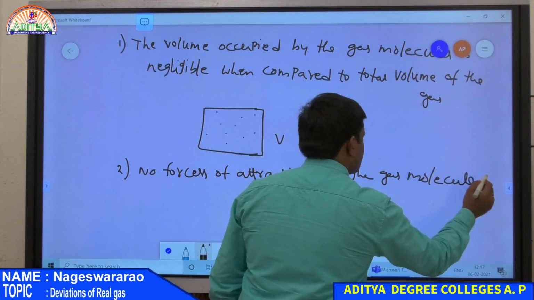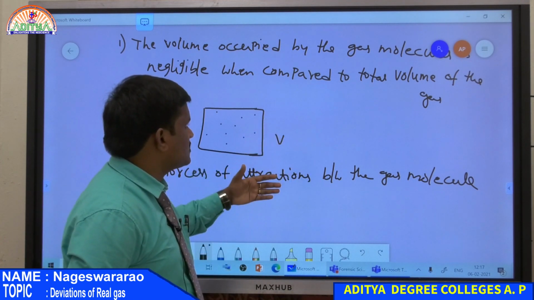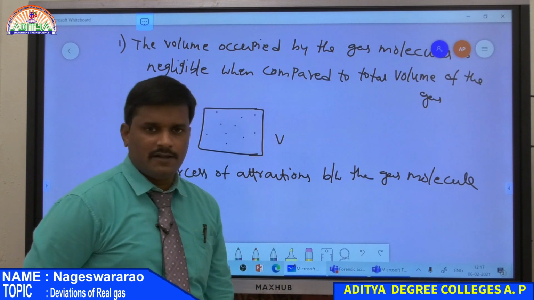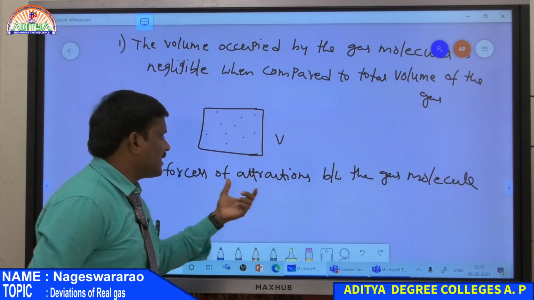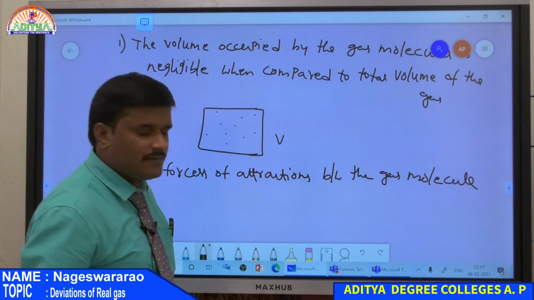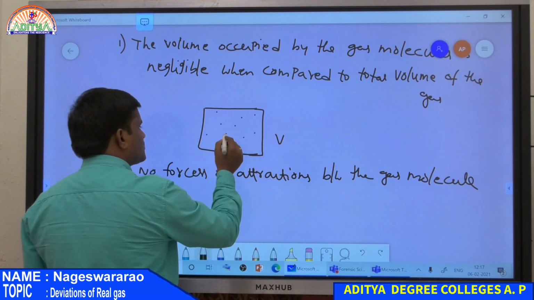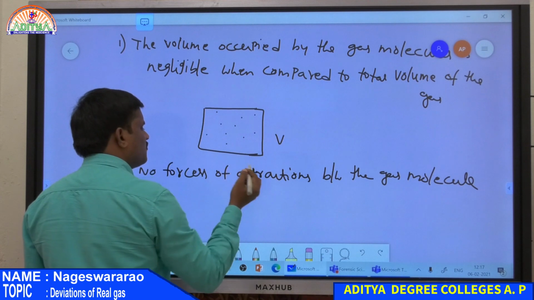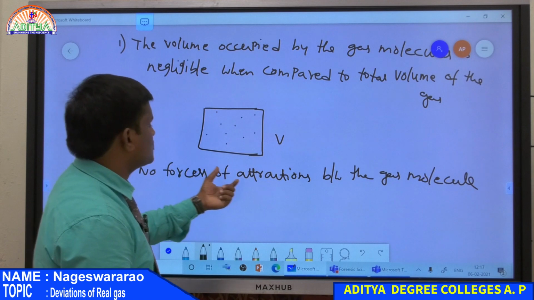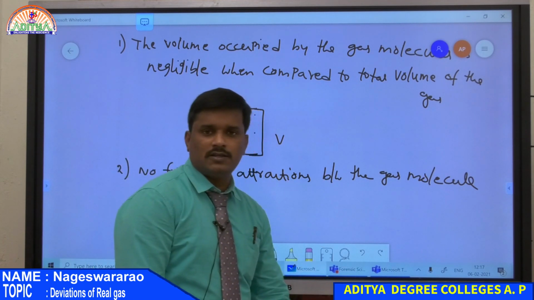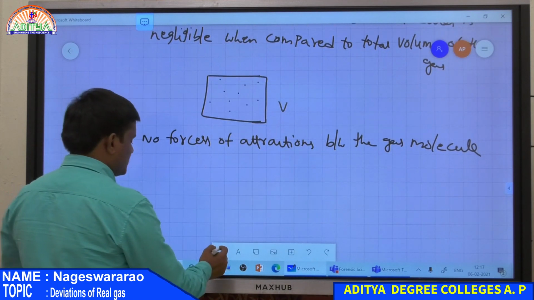So these are the two assumptions according to kinetic theory of gases. By using these assumptions, PV = nRT is satisfied. Therefore, there is no volume to consider and no forces of attraction between the gas molecules. Why? There is a large distance between all the gas molecules, hence the force of attraction between two molecules is very small. That is why it is neglected, and hence there are no forces of attraction between the gas molecules. But these two statements are only possible at low pressure condition.